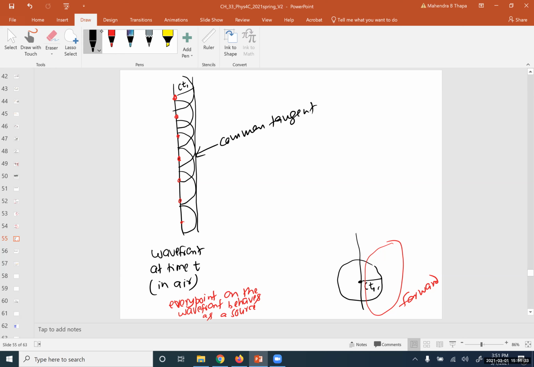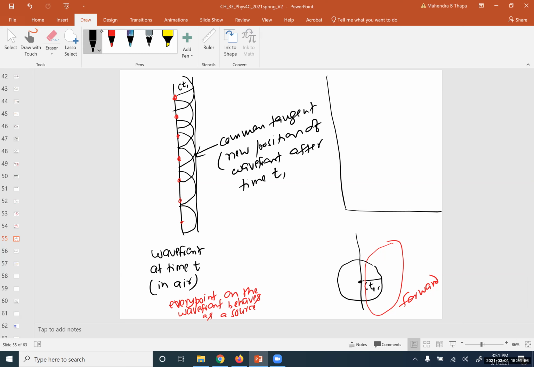This will give the new position of wavefront after time t1. Okay, so the basic concept here I will tell is this: if this is the source of light,